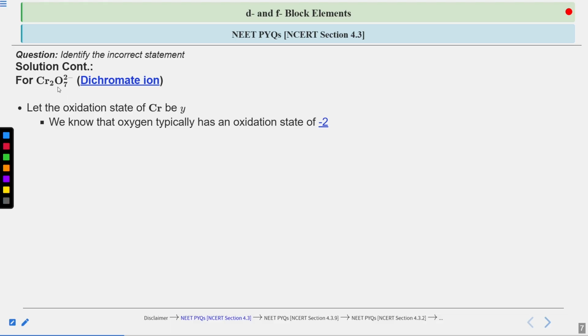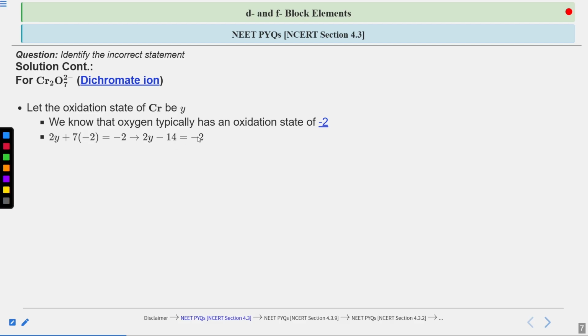Now we balance the oxidation states with the whole charge on this ionic compound. So 2Y, because there are 2 chromium, plus 7 times -2, as 7 atoms of oxygen are present, equals the whole charge on the ion, -2. 7 times -2 is -14, so 2Y minus 14 equals -2.